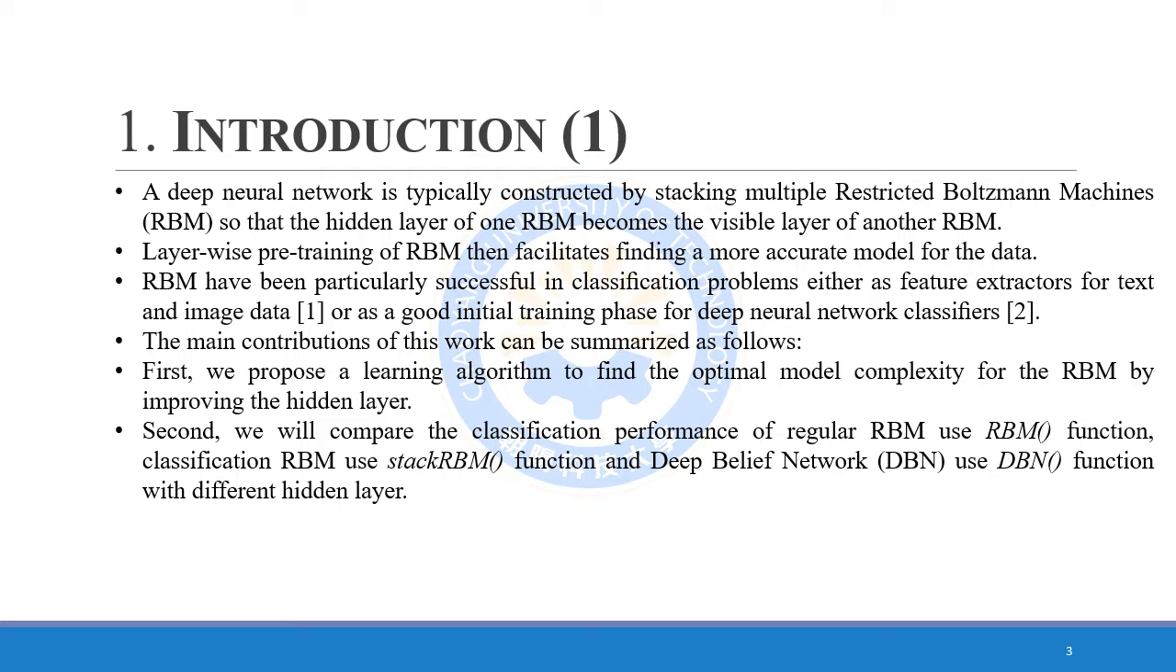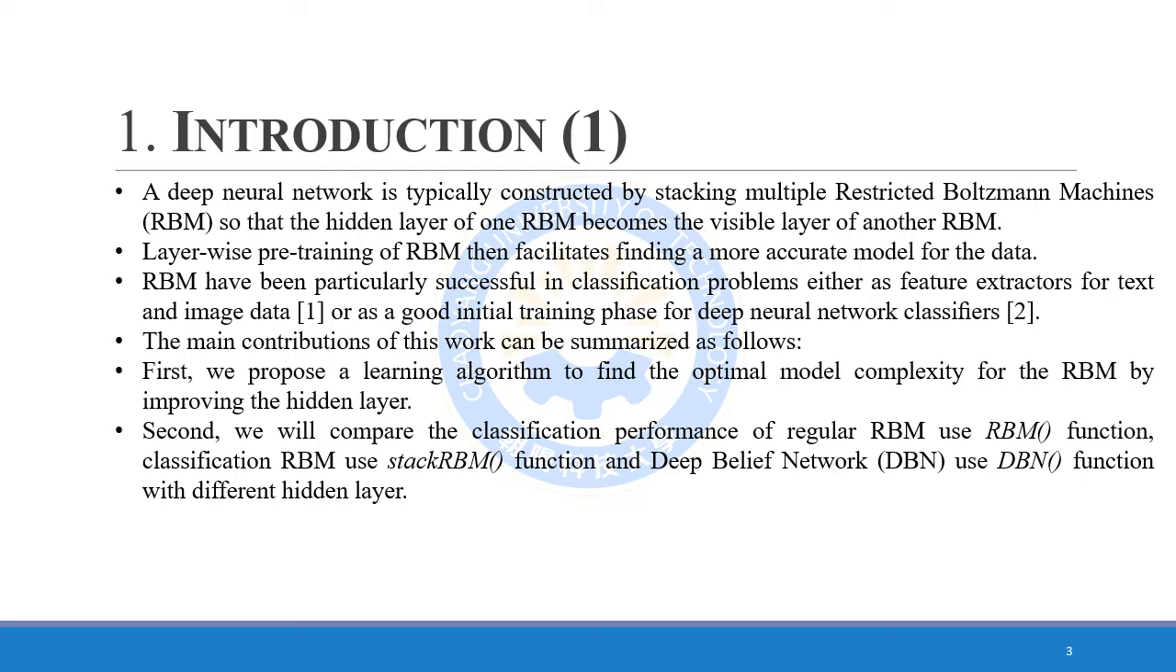A deep neural network is typically constructed by stacking multiple restricted Boltzmann machines, so that the hidden layer of one RBM becomes the visible layer of another RBM. Layer-wise pre-training of RBM then facilitated finding a more accurate model for the data. RBMs have been particularly successful in classification problems, either as feature extractors for text and image data, or as a good initial training base for deep neural network classifiers.